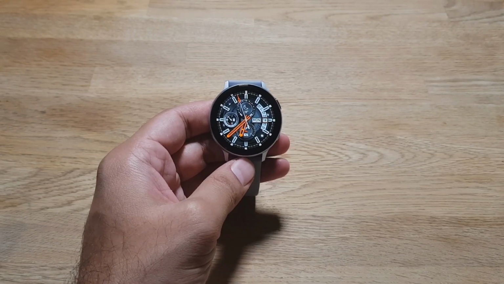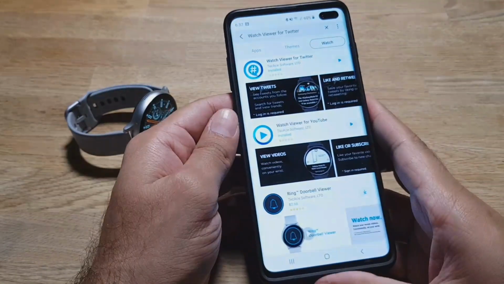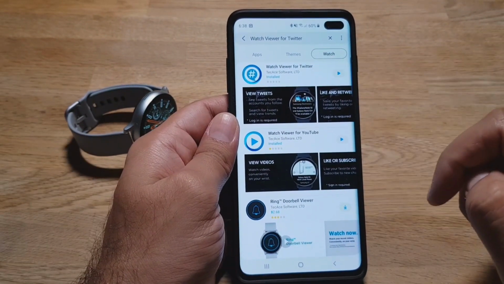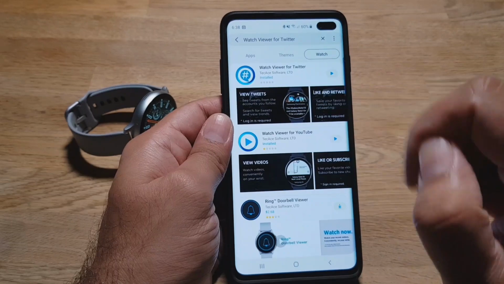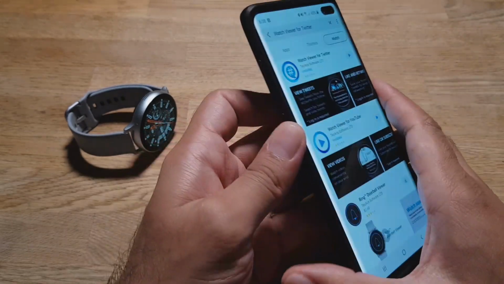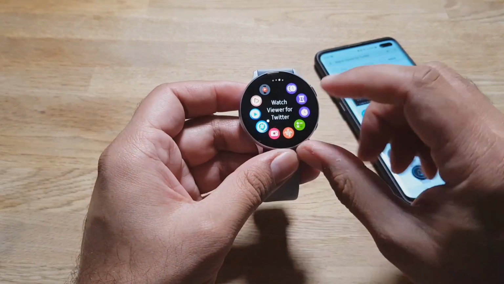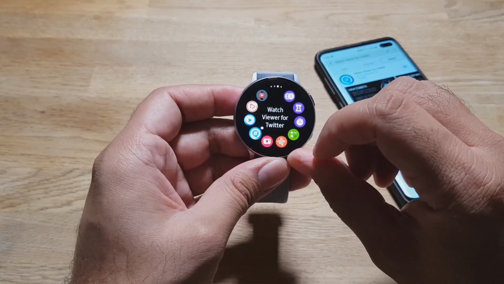Now the first thing that you need to do is go on your phone and launch Samsung Galaxy App Store, and there search for Watch Viewer for Twitter and download this app, and it will be installed to your watch. Once you have done that, you will be able to see the app on your watch then.